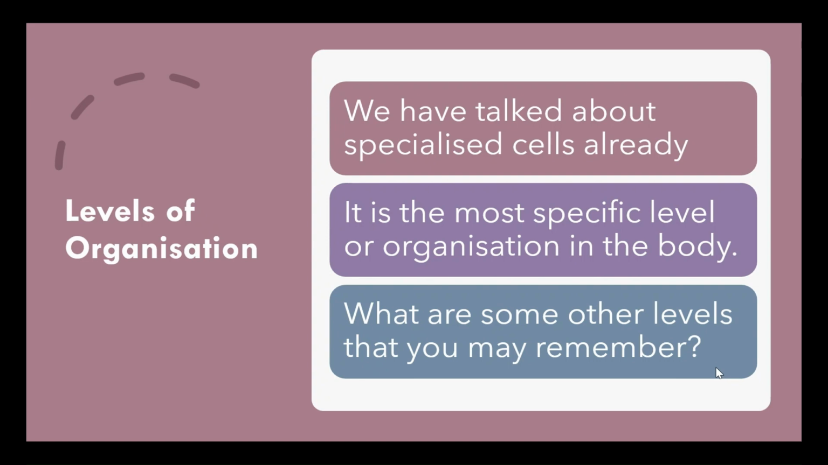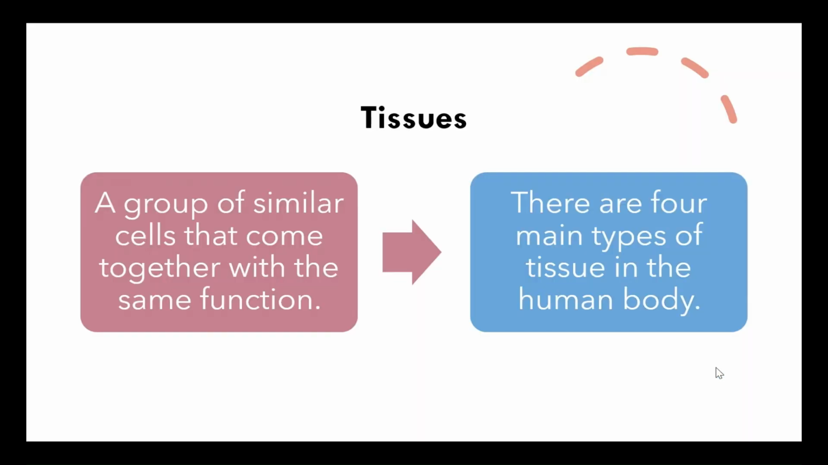So, we've just finished talking about our specialized cells, and we know that this is the most specific level of organization within our body. But I just want you to stop and think about what are some of the other levels that you may remember. So, hopefully, one of the levels you remember is our tissues.